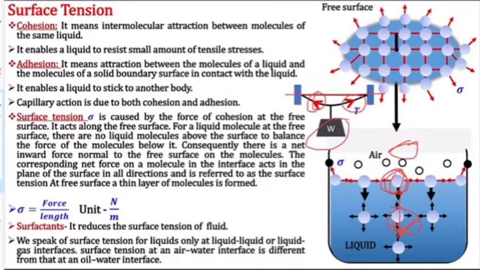So there is a net downward force, and this particular molecule is being pulled downward. The nearby molecules will not allow it to move downward. They will try to pull it in this direction, like this.